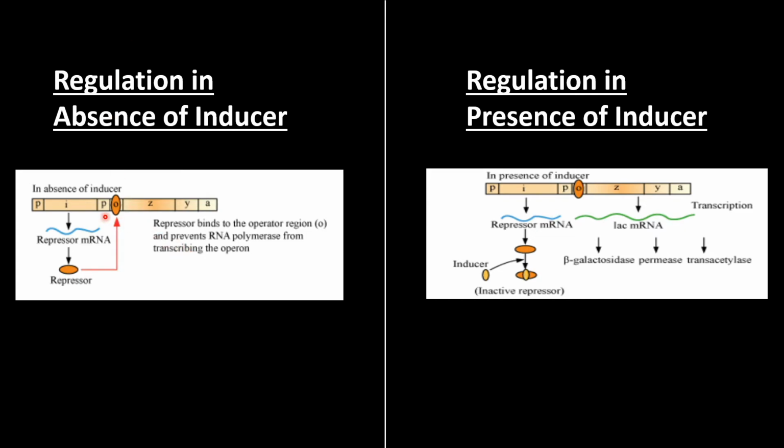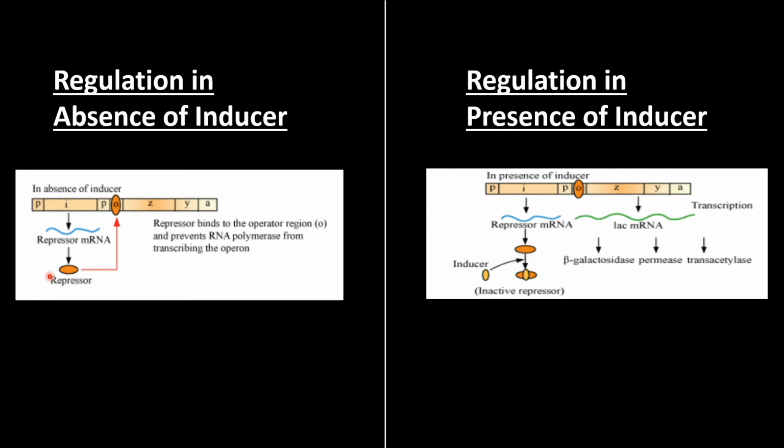This is the diagrammatic representation to understand the processes better, the switch off and switch on, in the absence of inducer and in the presence of inducer. In the absence of inducer, the I gene produces repressor messenger RNA and the repressor protein.